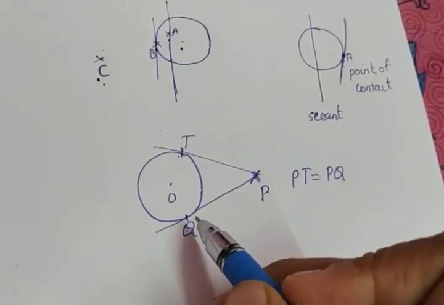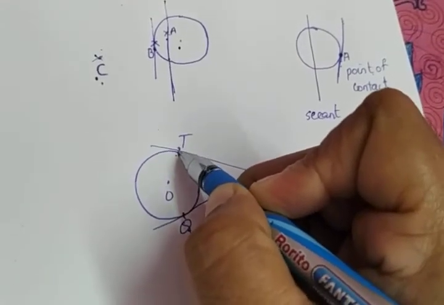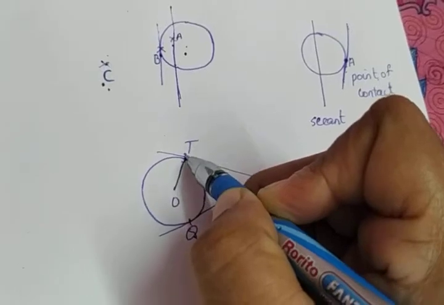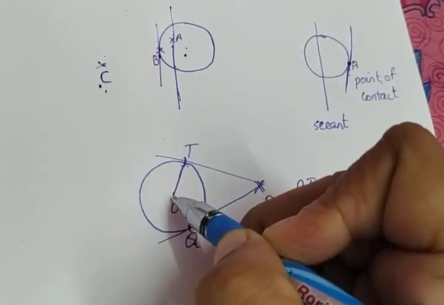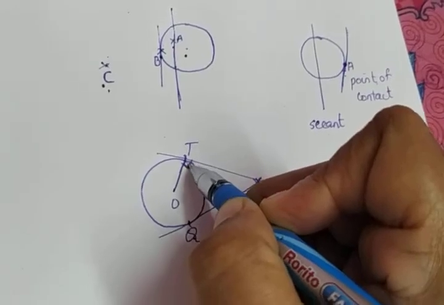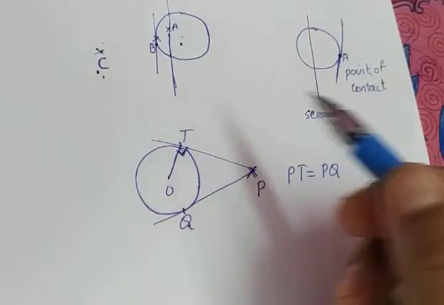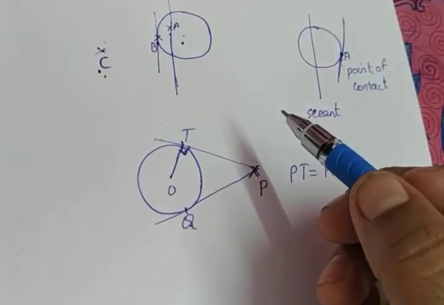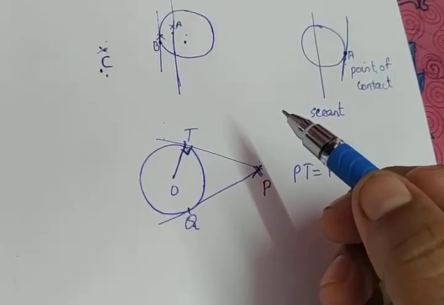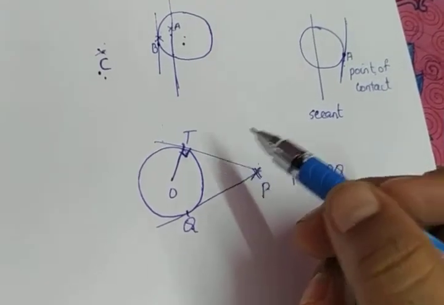There is another theorem. T is a point on the circle, so OT will be the radius. There is a theorem stating that this radius OT will be perpendicular to the tangent. The theorem states that the tangent at any point of a circle is perpendicular to the radius through the point of contact.